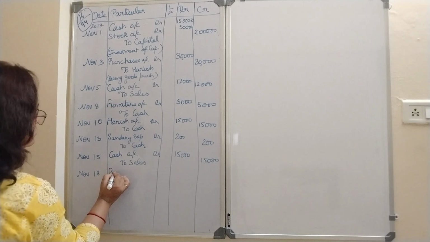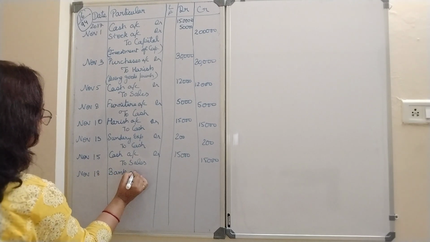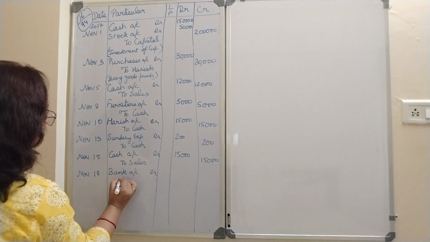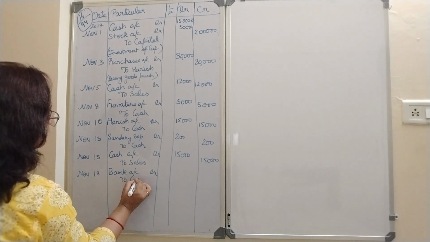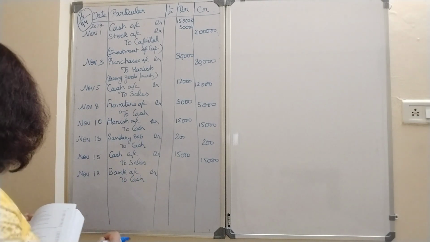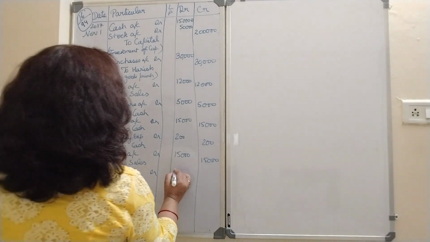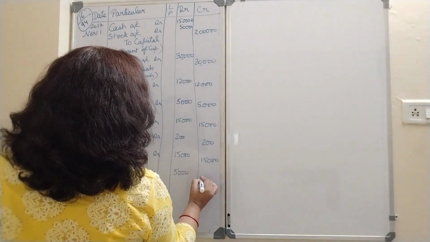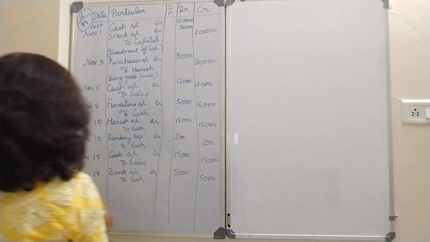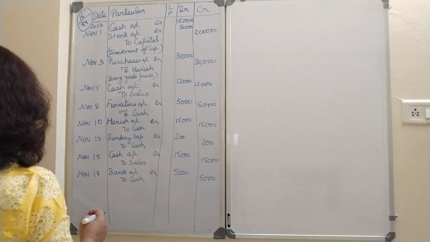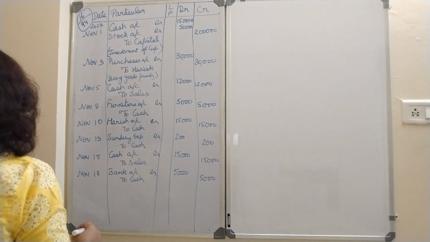So who is the receiver? Debit the receiver. Bank account debit. Credit what goes out? Cash is going out. Bank account debit to cash 5,000. This is the contra entry. You remember I told you whenever bank and cash both are affected, it is contra entry.